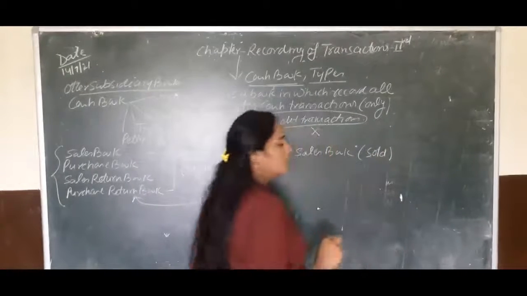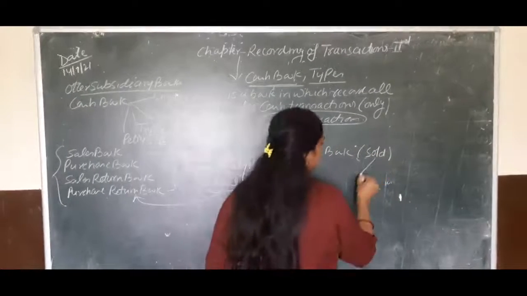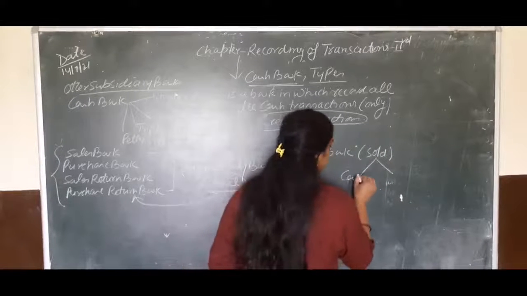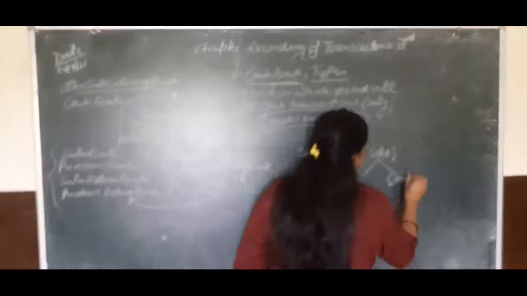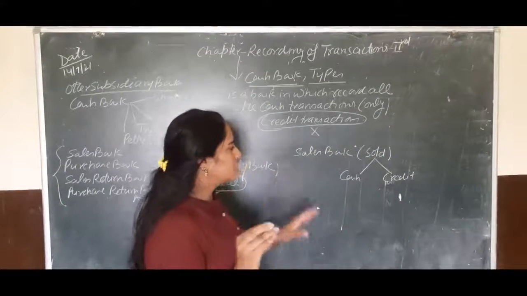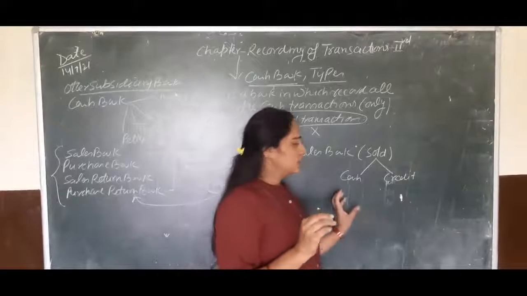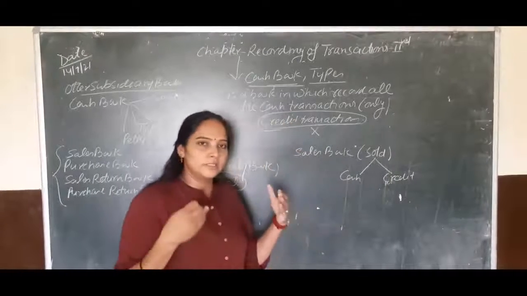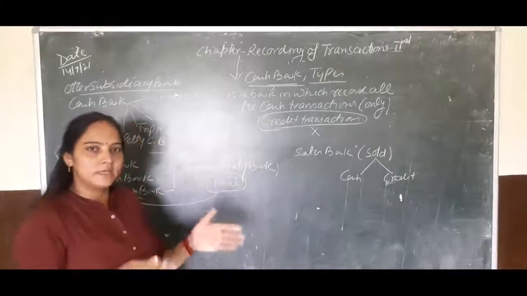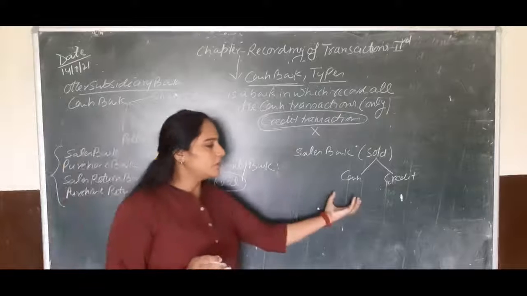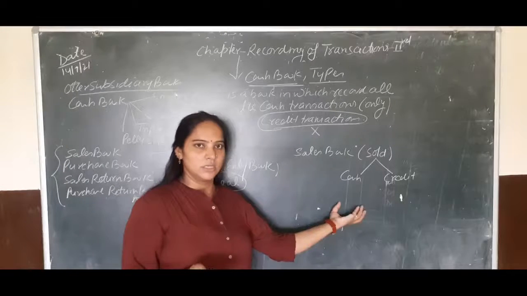So children, the firm sells its goods on two bases, cash or credit. Okay. So the firm sells its goods by two methods, cash method or credit method. When the firm sells its goods to any customer or any other firm, that time the firm will use cash in receipt.